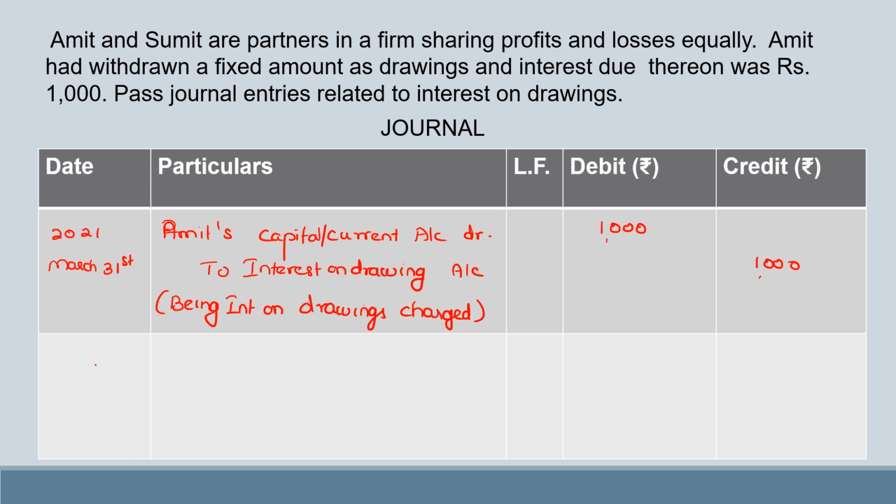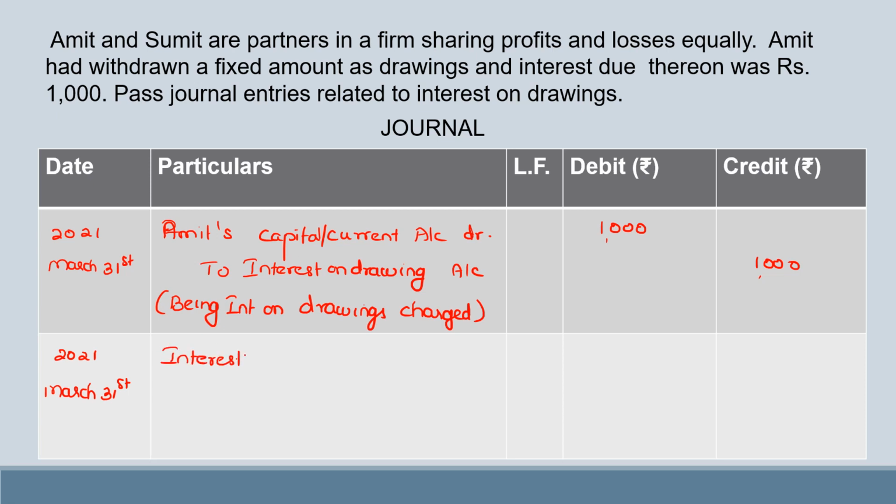Now, after passing this, one more entry to close out that interest on drawings account, which will be transferred to the profit and loss appropriation account. Here it was credited, so we debit.